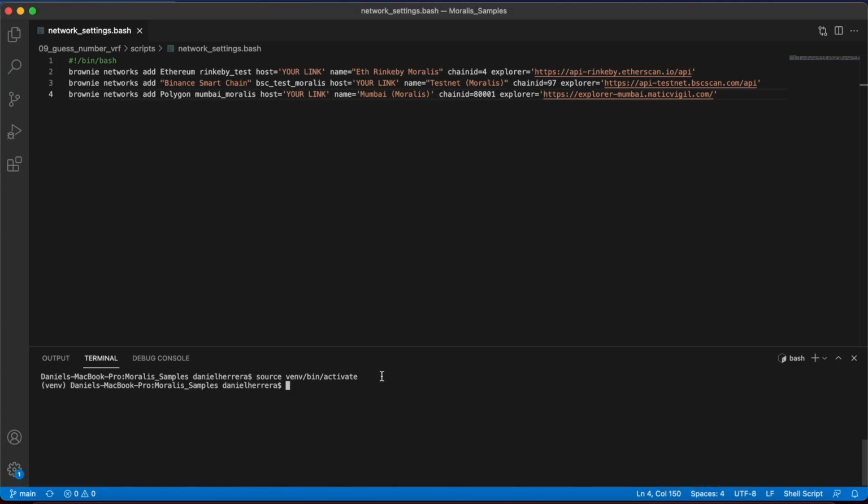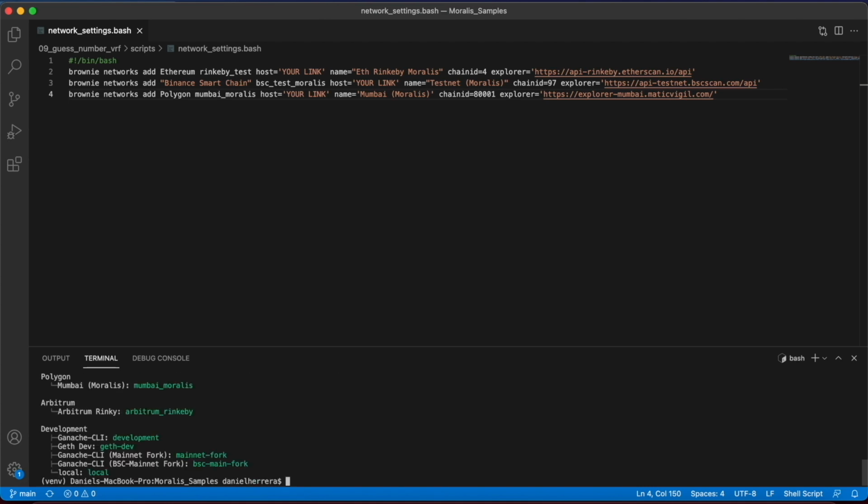Once you have done that and you have these lines configured correctly, you can just execute the bin bash file, though for that you have to change the permissions. When you have done it correctly, when you do brownie networks list, you are going to see that all of these networks were already added. I hope that this is useful for you.